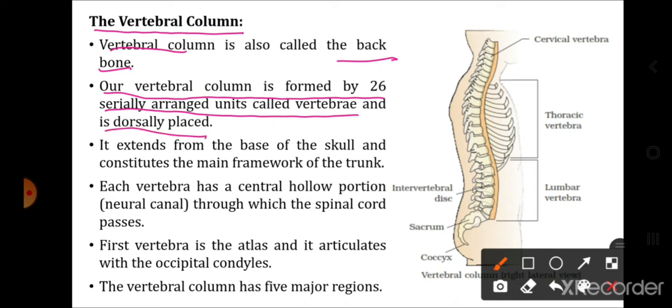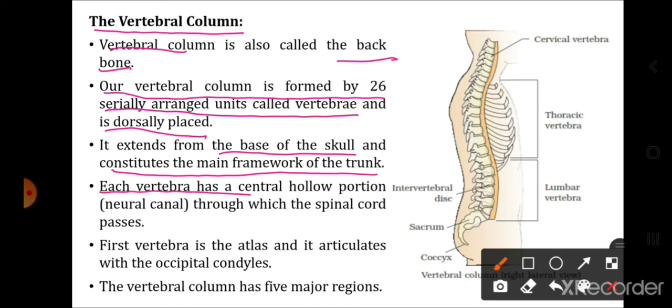So the vertebral column is formed of 26 ring-like bones called the vertebra, and these vertebra are located on the dorsal side of the body in the trunk region. It extends from the base of the skull and constitutes the main framework of the trunk. So the trunk's main support, its framework, its shape, who does that? It is the vertebral column.